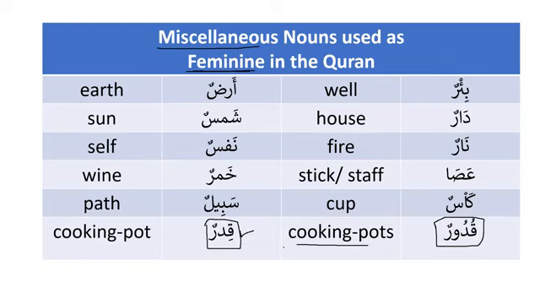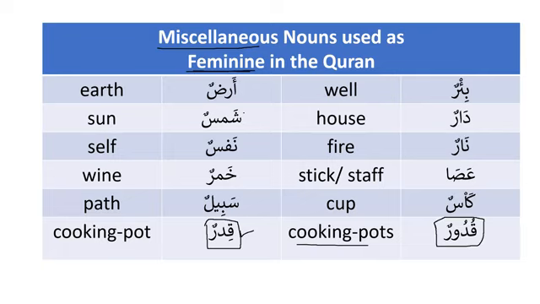Okay, sure, inshallah. Here we have all of them, as we can see over here. If you are able to memorize these two lists which I've provided you, one about the pairs and one about the nouns that are used in the Quran as feminine, inshallah, your understanding of the Quran will be enhanced to a great extent. The only thing you need to do is take a picture or write them down, and go through them every day until you memorize them. And we have to memorize them, inshallah.